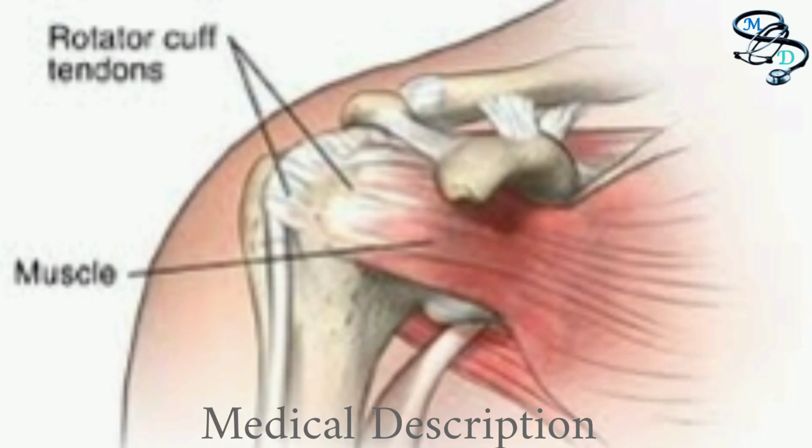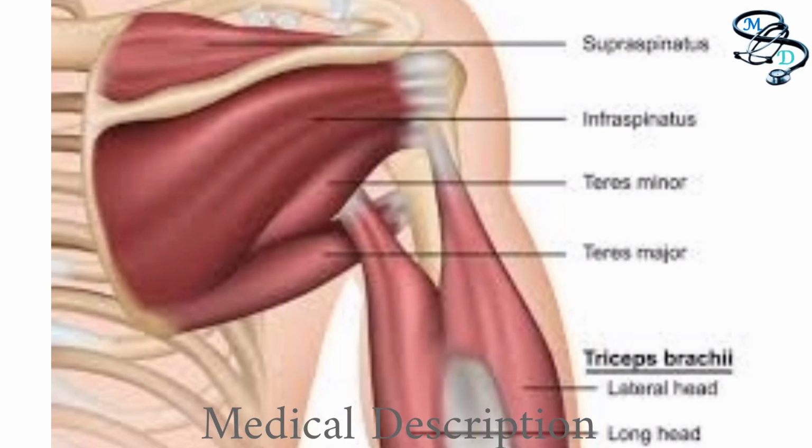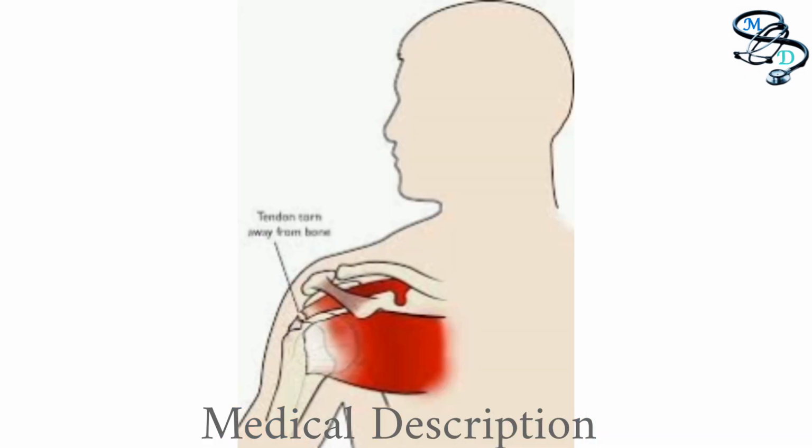As you know, as a group, the rotator cuff muscles are responsible for stabilizing the shoulder joint by providing the fine-tuning movements of the head of the humerus. The rotator cuff is a group of muscles and tendons that keep the shoulder joint stable. These muscles also allow the shoulder to rotate safely. Rotator cuff injuries are common and can range from chronic inflammation to tears in one or more of the rotator cuff tendons.